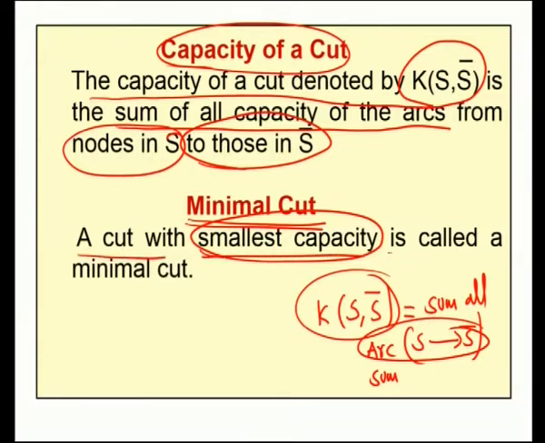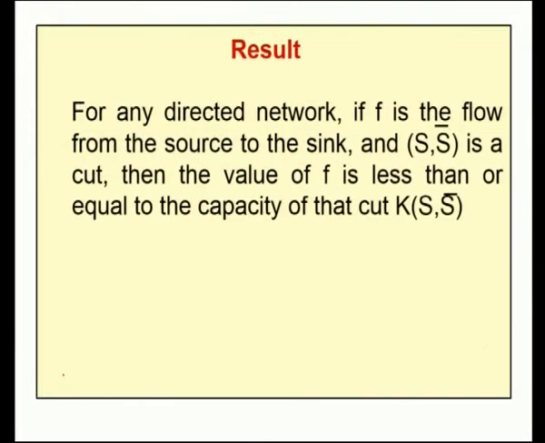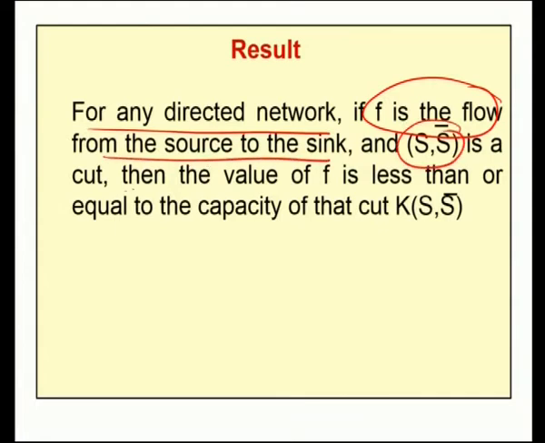So, a cut with smallest capacity is called minimal cut. With this definition of cut, capacity of cut and minimal cut, next we will discuss two basic results. The first result is, for any directed network, if F is the flow from source to the sink and SS bar is any cut, then the value of F is less than or equal to the capacity of the cut K(SS bar).